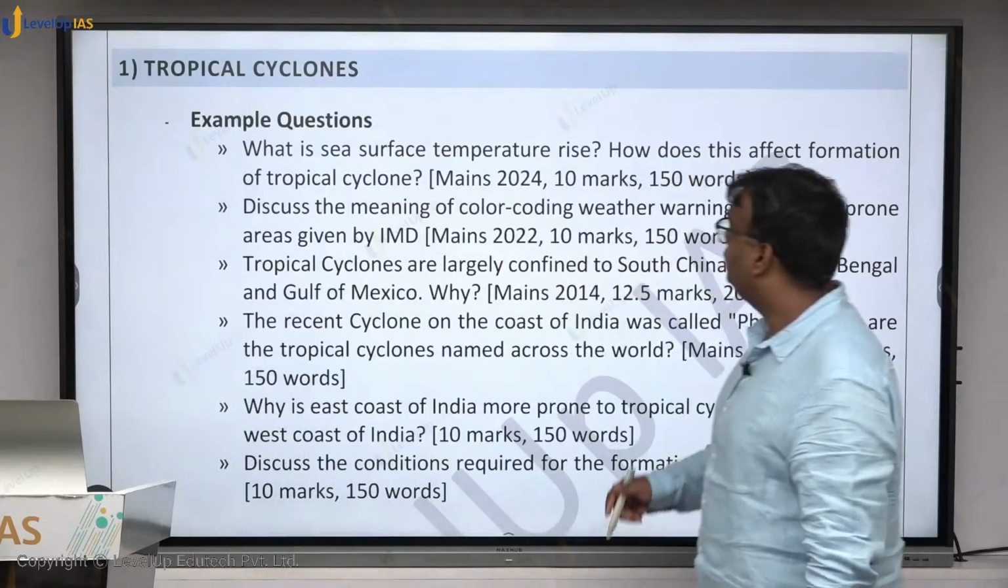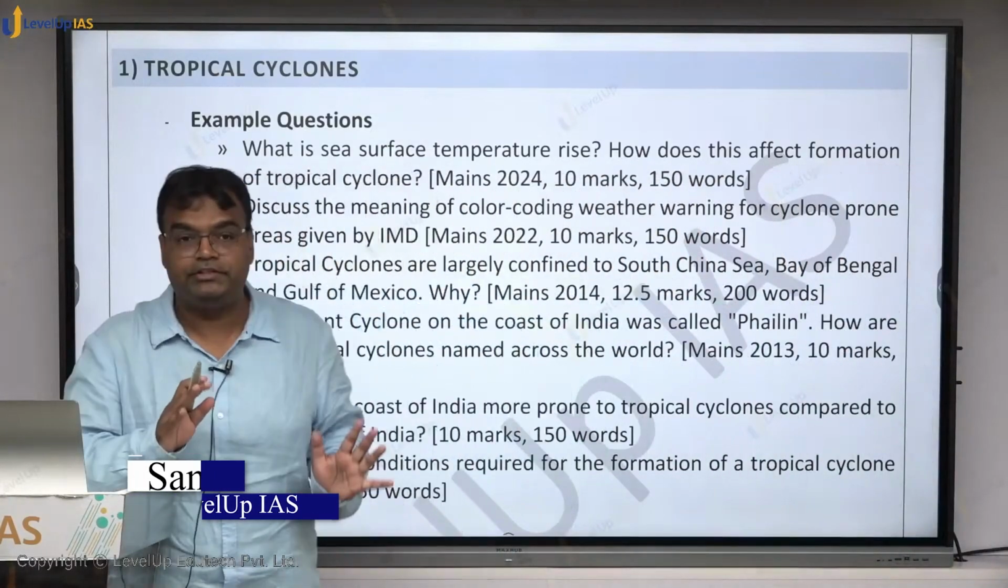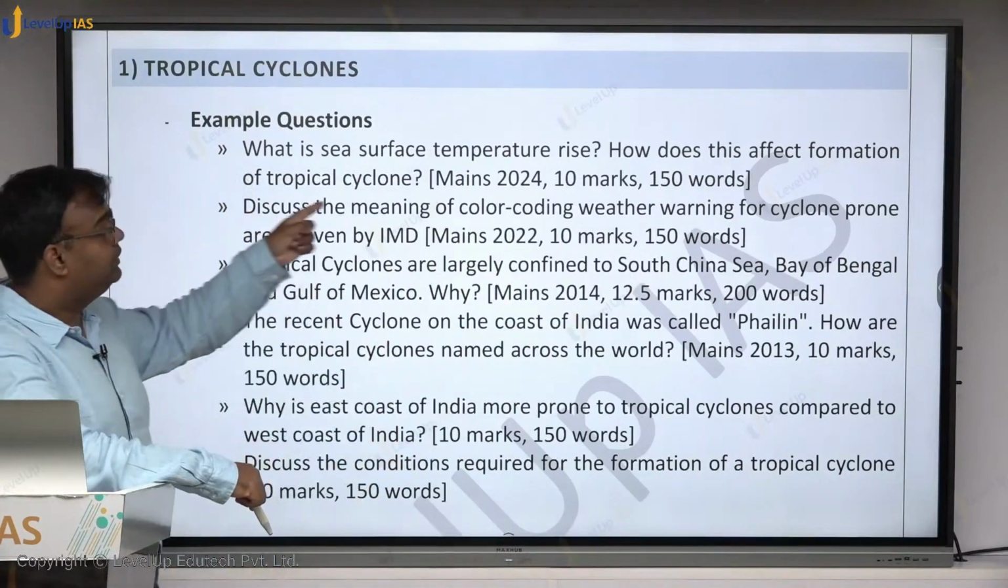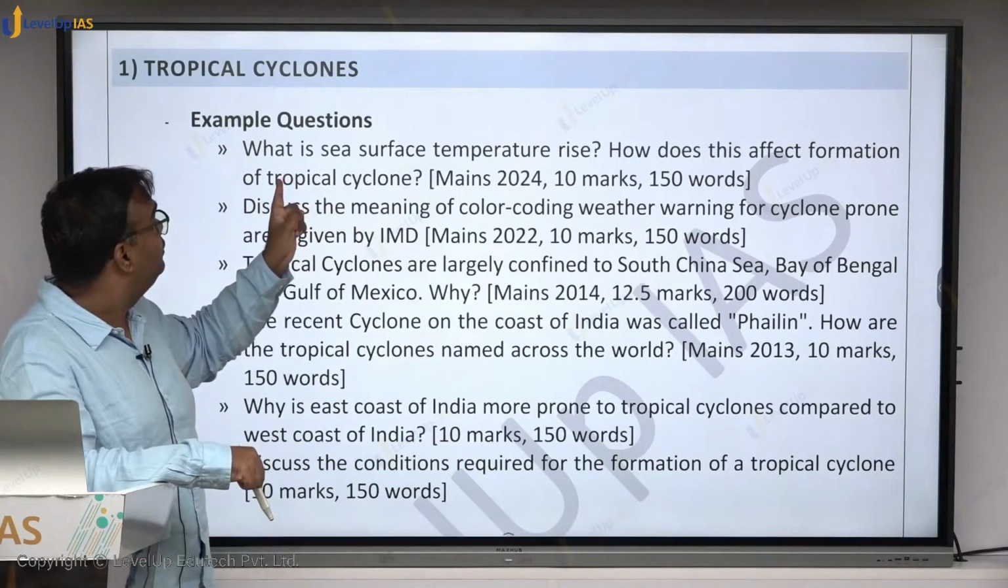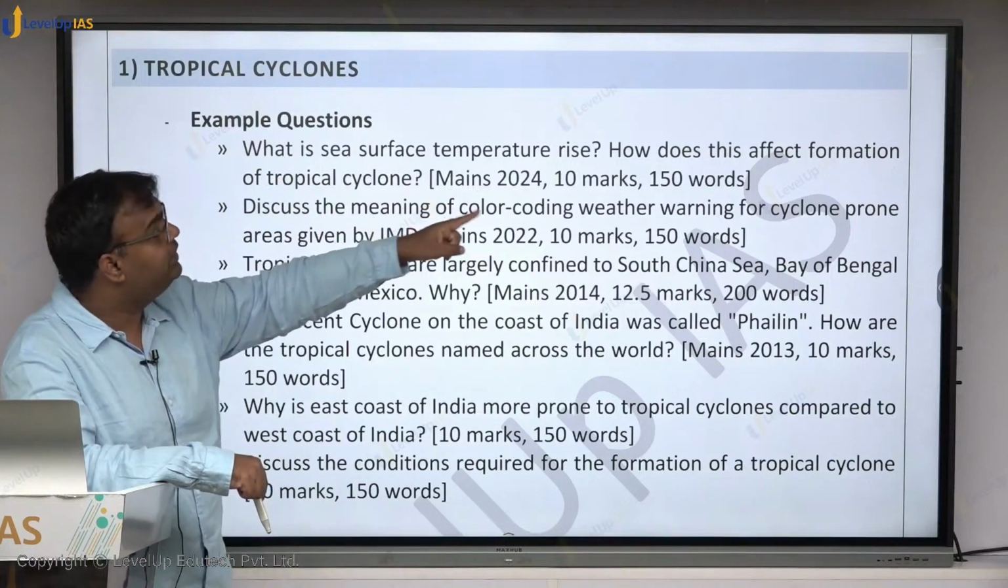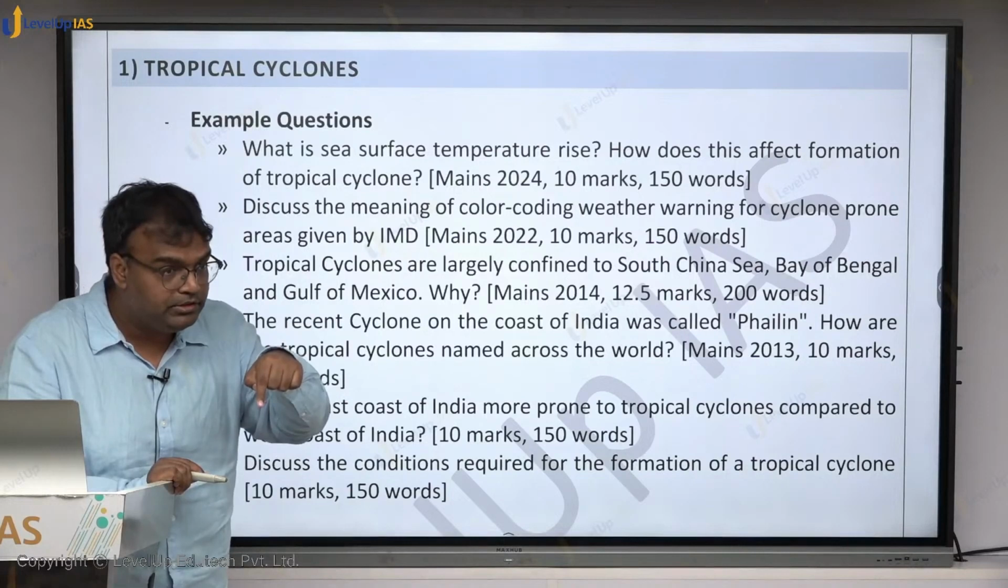You will see that in UPSC, one of the favorite topics in geography has been this. Like this year, they had asked a question: what is sea surface temperature rise? How does this affect formation of tropical cyclone? It was in the mains examination this year.